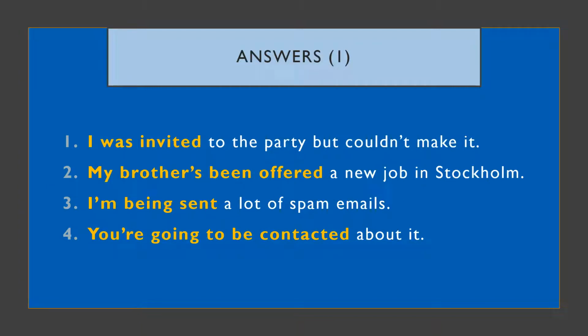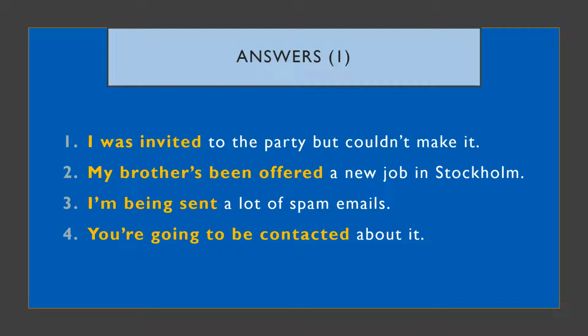So how did you do there? So in the first sentence, the object me becomes the subject I. I was invited to the party. In the second sentence, my brother changes from the object to the subject, and it becomes my brother's been offered. So my brother has been offered.